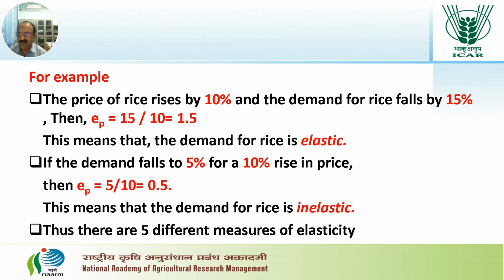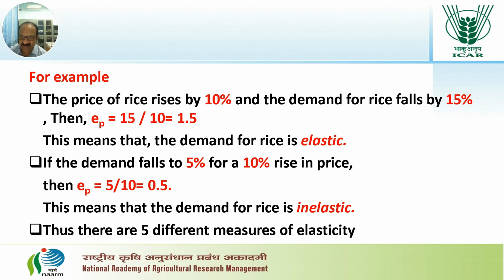For example, the price of the rice or the paddy rises by 10% and the demand for rice falls by 15%. Then EP equals 15 by 10, it is 1.5. This means that the demand for rice is elastic. If the demand falls by 5% for a 10% rise in the price, then EP equals 5 by 10, which is 0.5. This means that the demand for rice is inelastic.